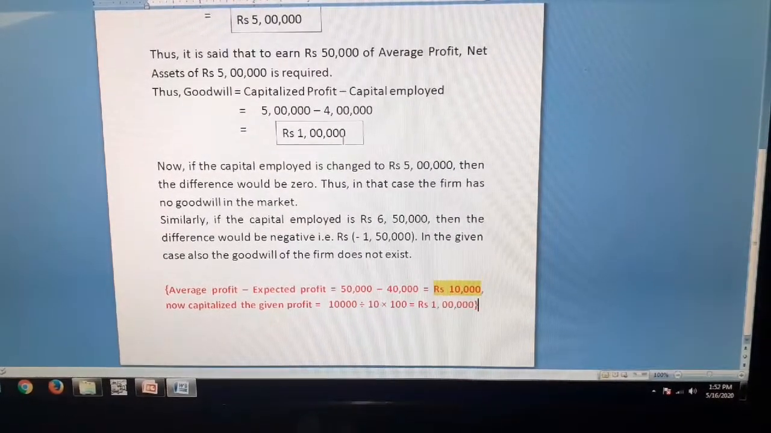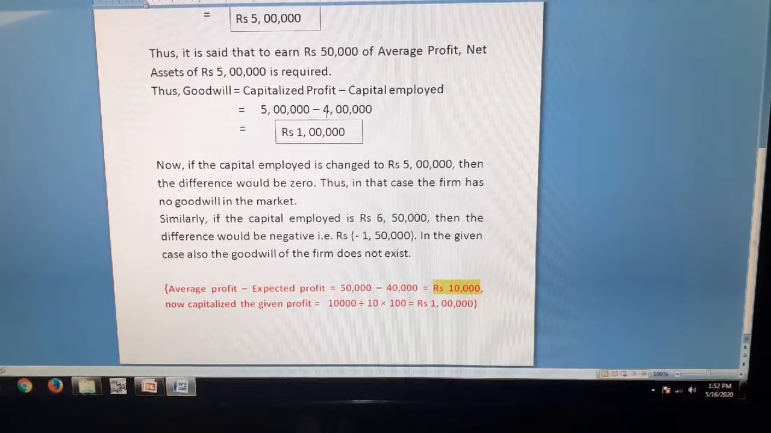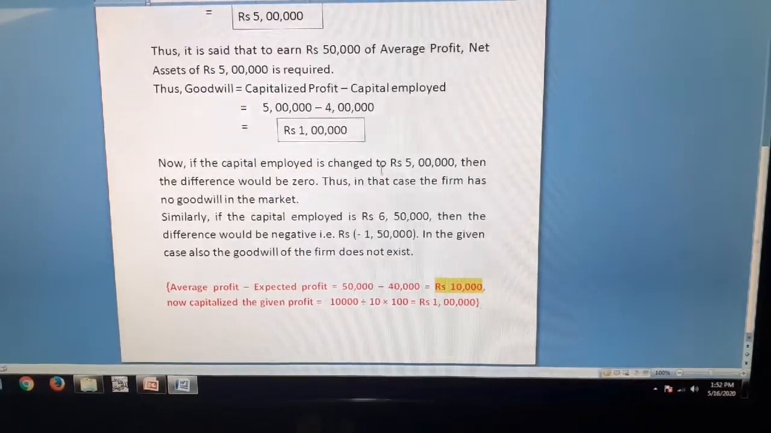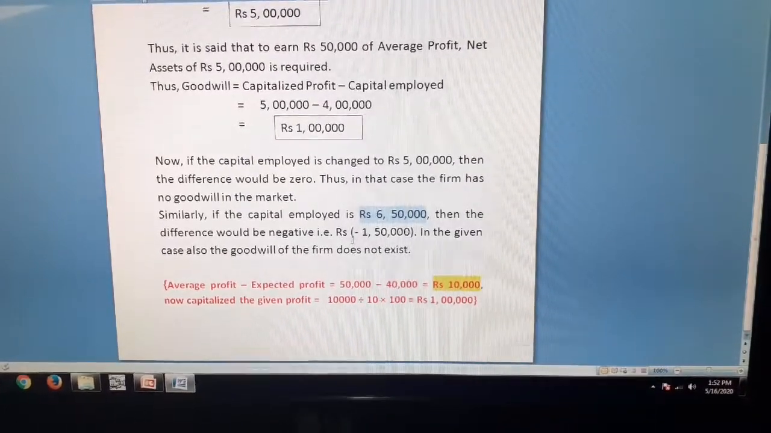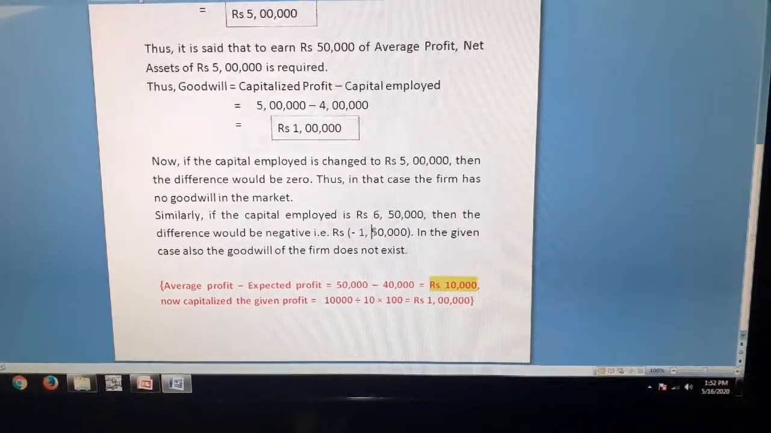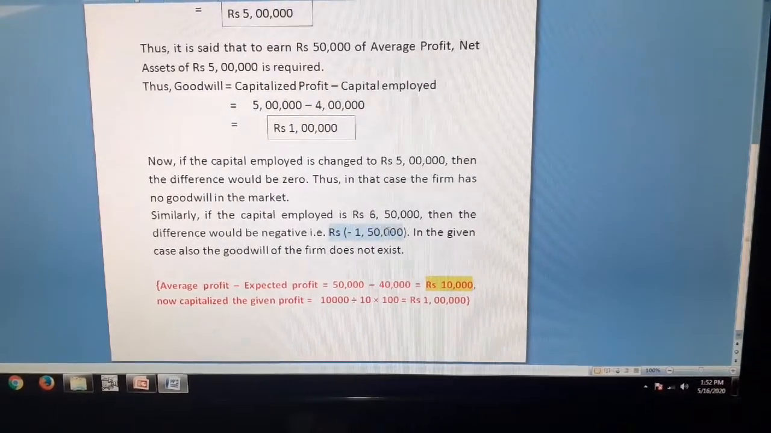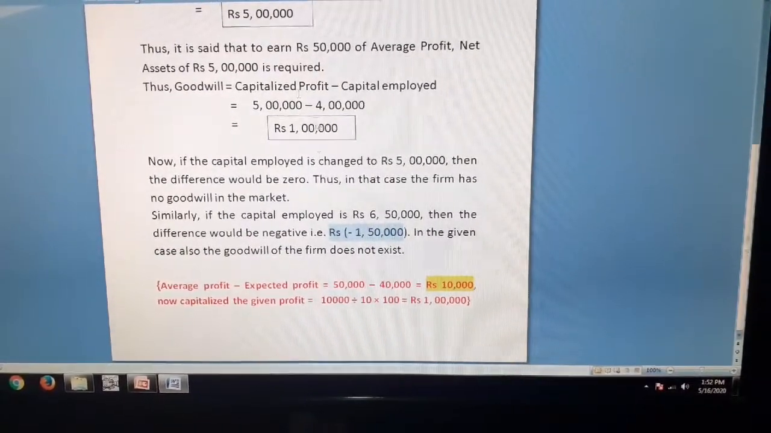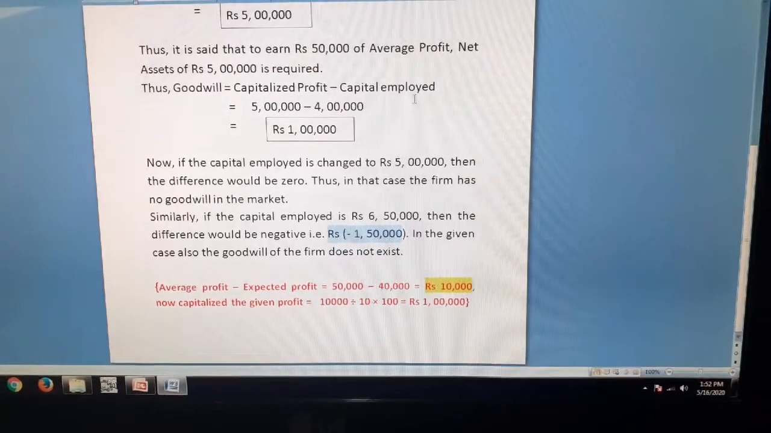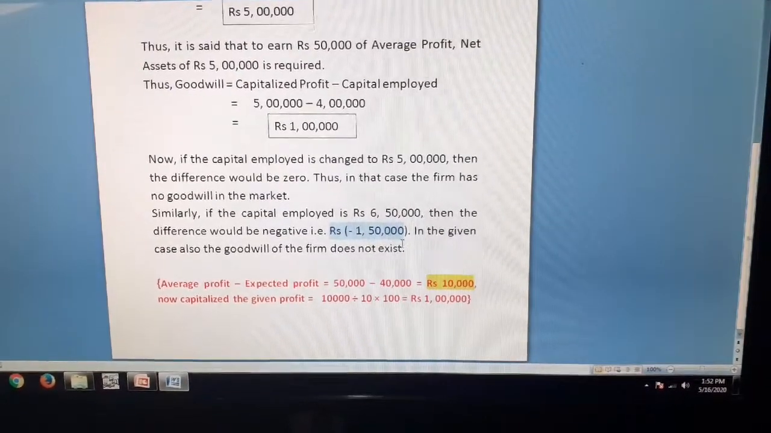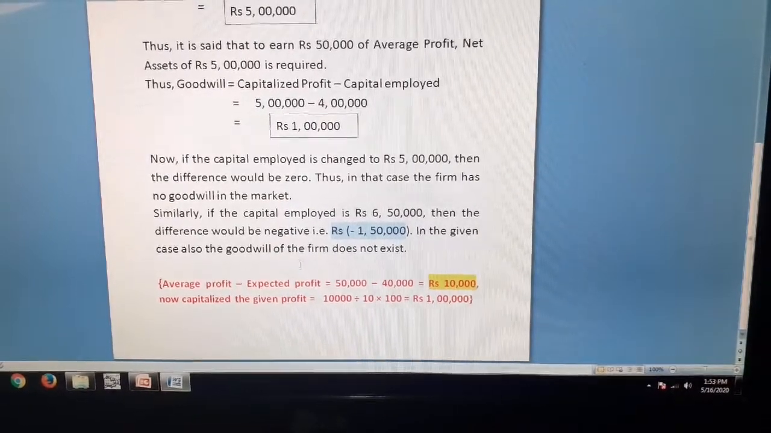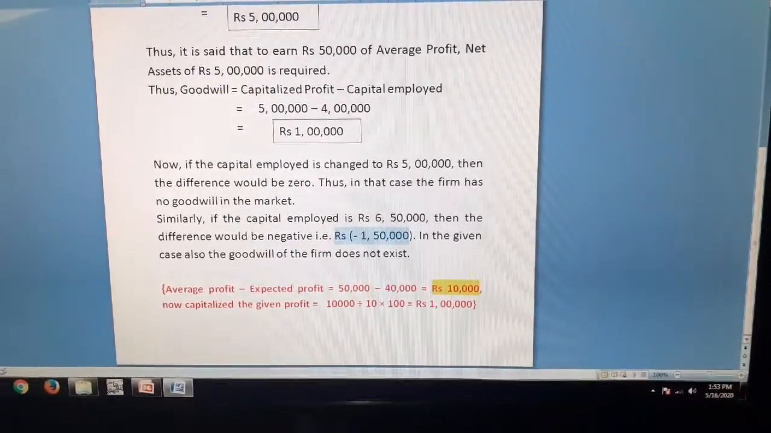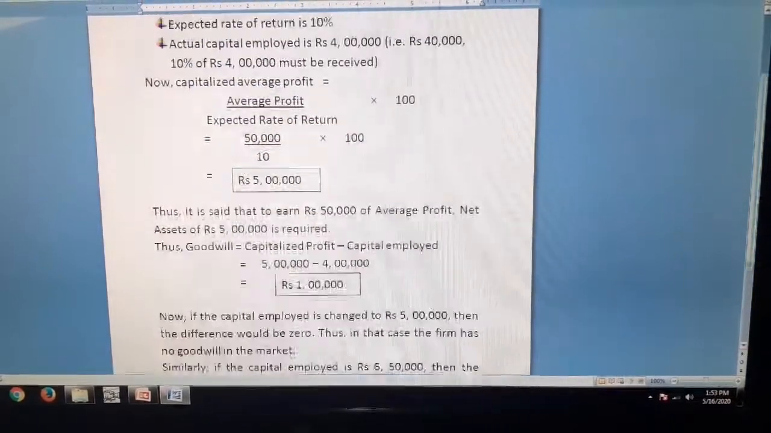Similarly, if instead of this 4 lakh rupees of capital employed, we take capital employed as rupees 6,50,000, then the difference would be negative, and it is rupees minus 1,50,000. So when the capitalized profit is less than the capital employed, then the difference arrives negative. Then in the given case also the firm does not have goodwill in the market. So this is the explanation of the third point.